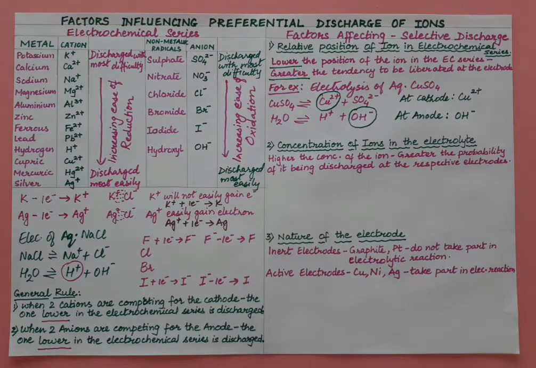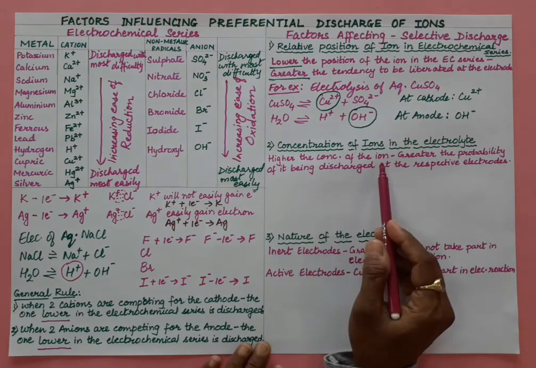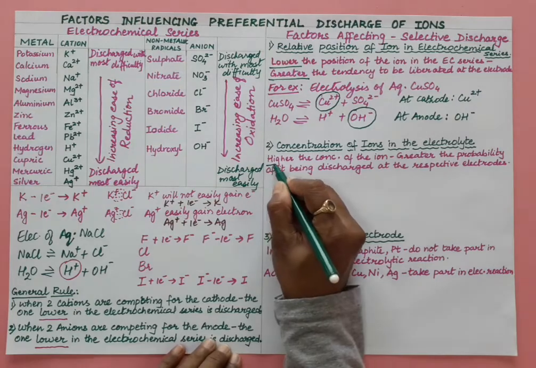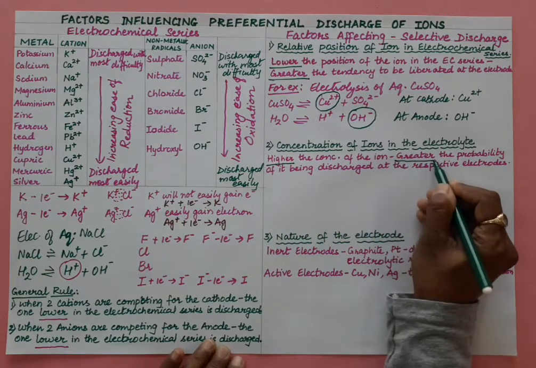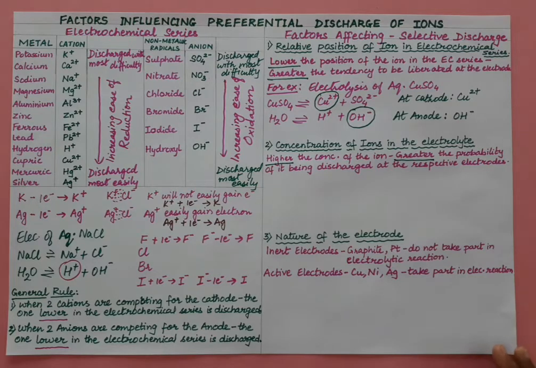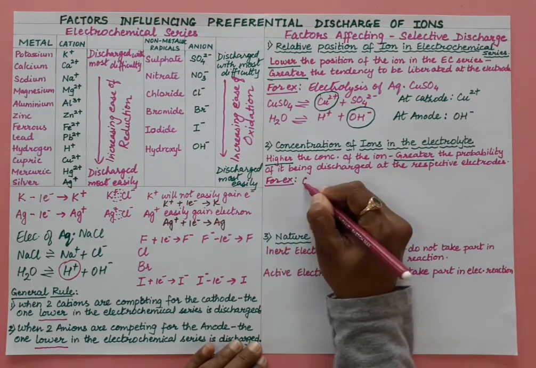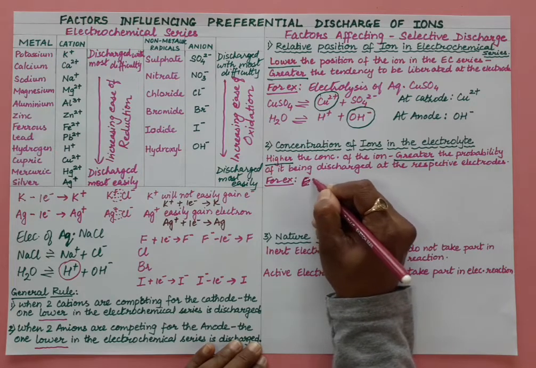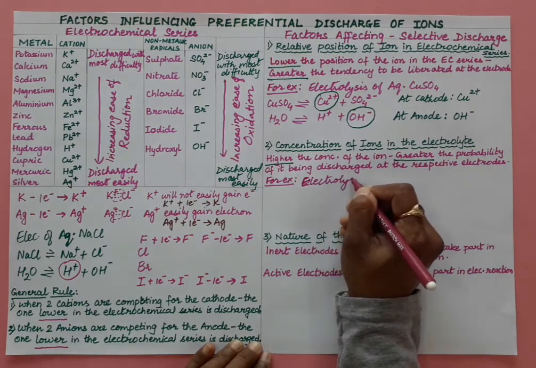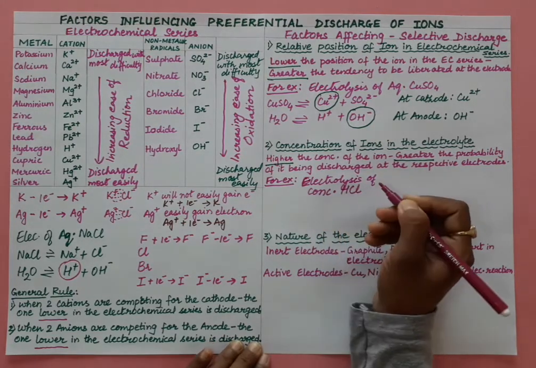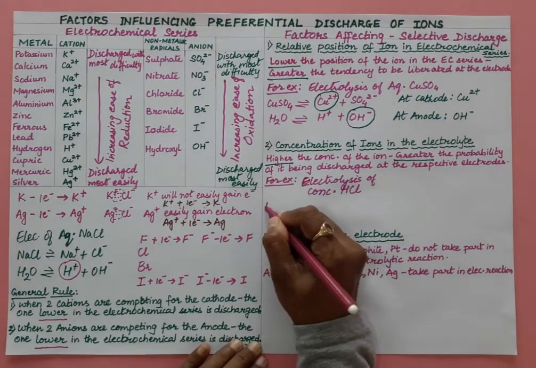Now the second factor is concentration of ions in the electrolyte. Here, the higher the concentration of ion, the greater the probability of being discharged at the respective electrodes. To understand this, let us take an example: electrolysis of concentrated HCl. If concentrated HCl is there, it means acid is more and water is less.